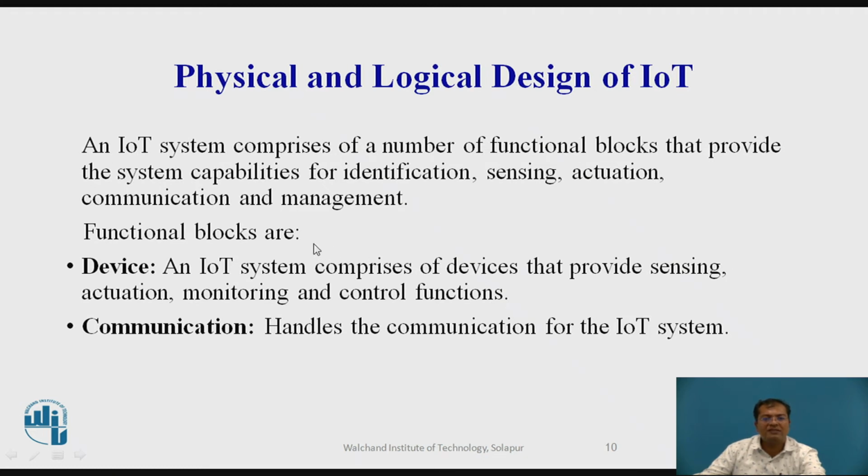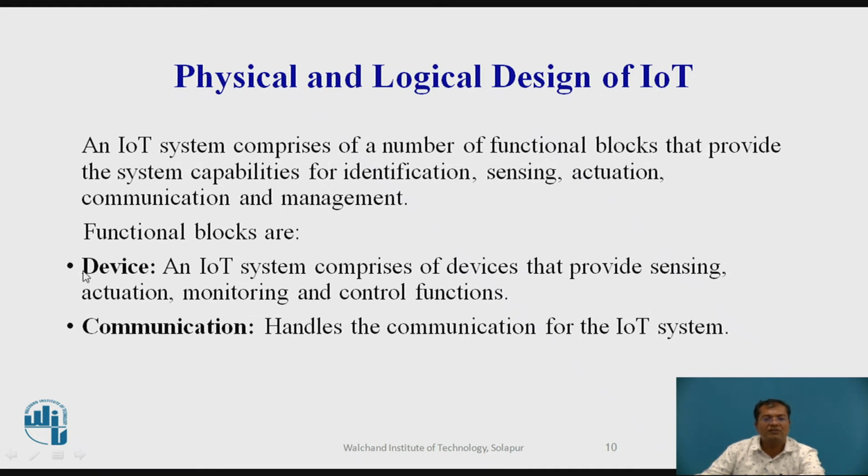An IoT system comprises a number of functional blocks that provide the system capabilities for identification, sensing, actuation, communication and management. So this logical design consists of a few blocks. What are those blocks? Let's have a glance at it.